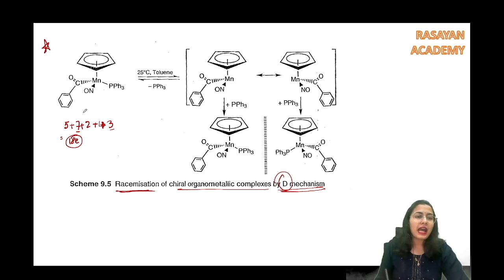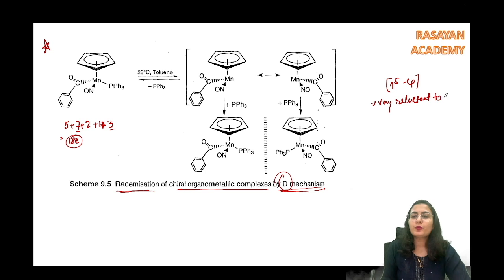Okay. In an 18 electron system, you cannot have a migratory insertion. You cannot have a hapticity change. You know, whenever you see the eta 5 Cp, it is very reluctant. It is very reluctant to do hapticity change.